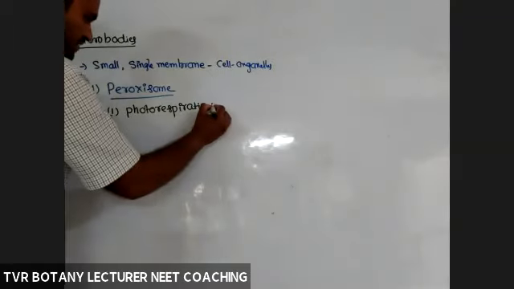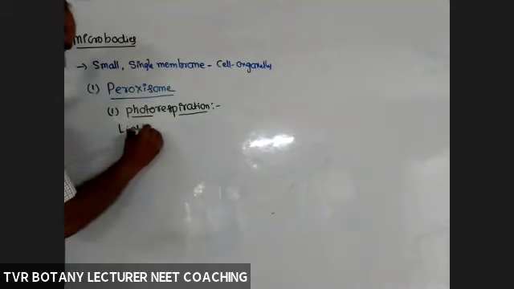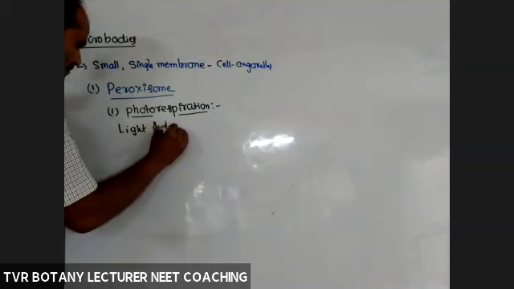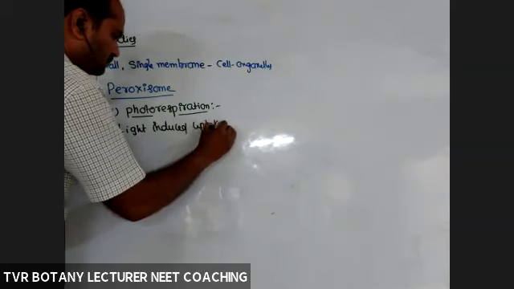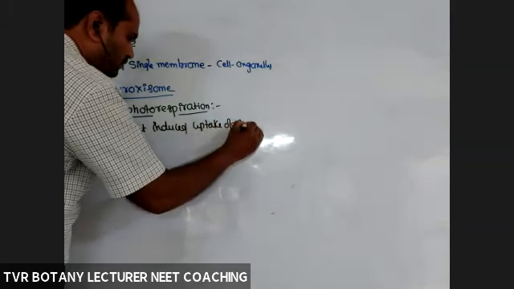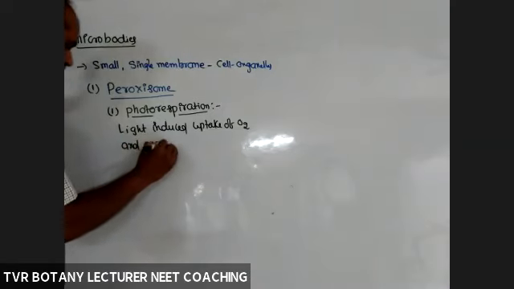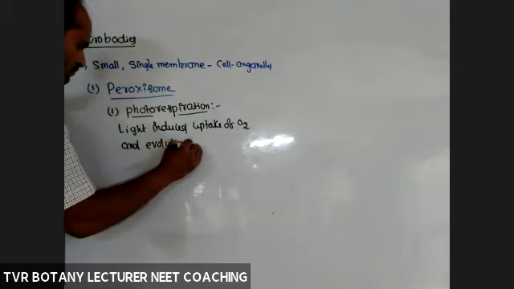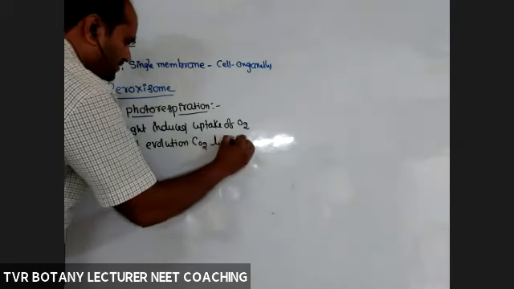What is photorespiration? The definition of photorespiration is light induced uptake of O2 and evolution of carbon dioxide by chloroplast.